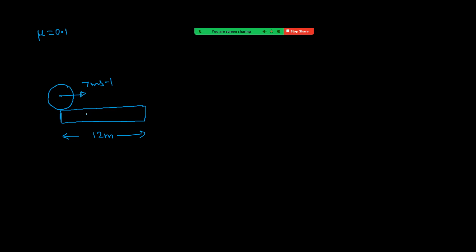So first focus on solving the question with respect to plank. This is kept on a smooth ground, so between plank and ground, no friction. If we solve the question with respect to plank, it becomes more simple. With respect to plank means plank will be stationary, then it is rolling. So solving the question from plank frame.